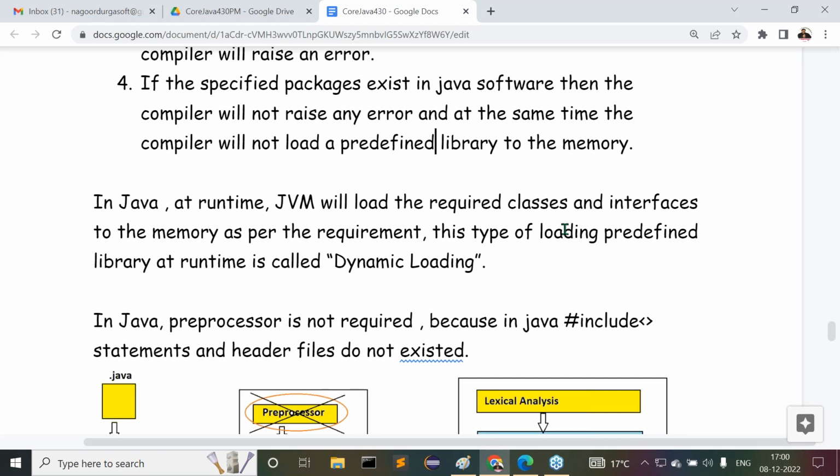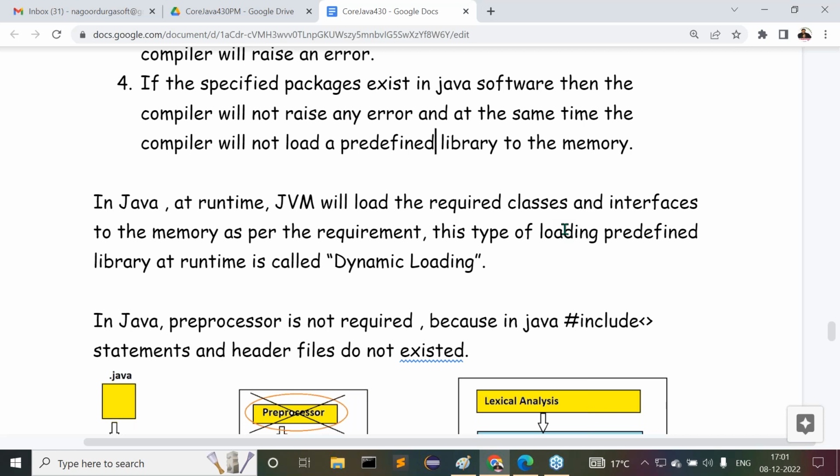In the case of Java, the JVM is responsible for loading the predefined library to the memory at runtime, as per the requirement. Loading the predefined library at runtime is called dynamic loading. Are all of you getting my point? This is exactly the meaning of dynamic loading.